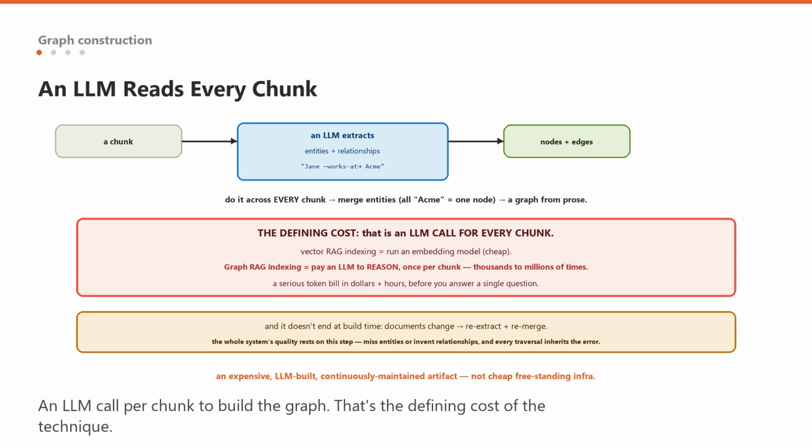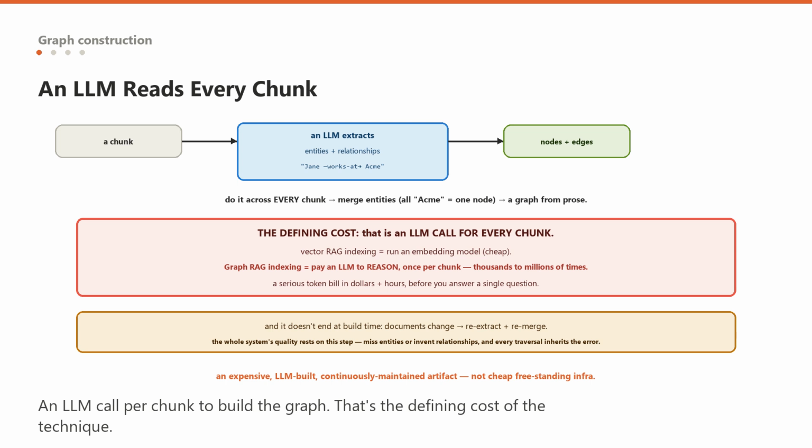Now feel the cost, because it is the defining fact of this technique. That is an LLM call for every chunk in your corpus. If vector RAG's indexing is cheap, just run an embedding model over each chunk. Graph RAG's indexing is expensive, because entity and relationship extraction is a reasoning task you are paying a language model to do, thousands or millions of times, once per chunk. For a large corpus, that is a serious, real token bill measured in dollars and hours, not cents and seconds.